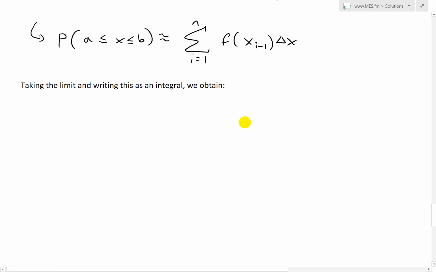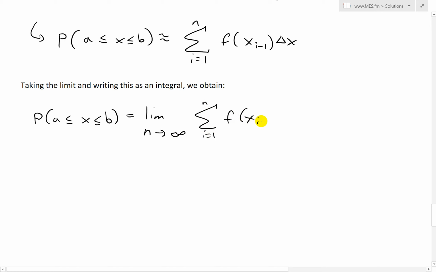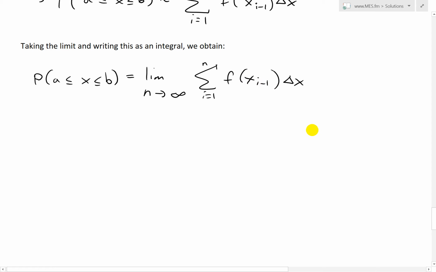What we end up getting is, right here, P of a less than or equal to x less than or equal to b, the probability that x is between a and b, is going to be equal to the limit now as we have an infinite number of these rectangular subintervals, and they're infinitely small delta x now, because you have infinite of them, of the sum from i equals 1 of f of x_{i-1} delta x, and writing this as an integral,